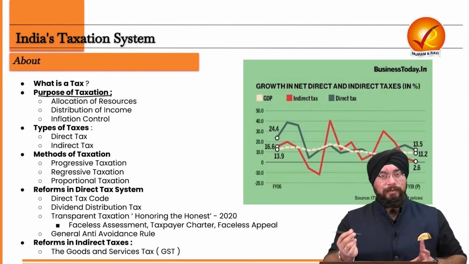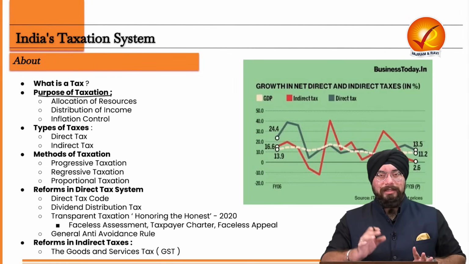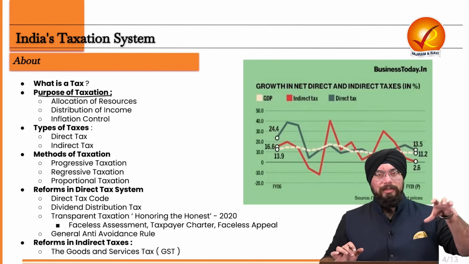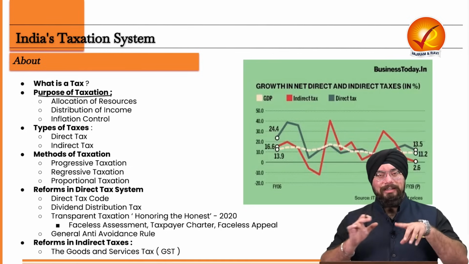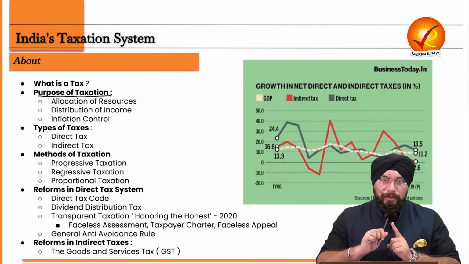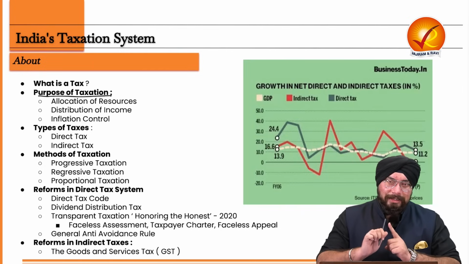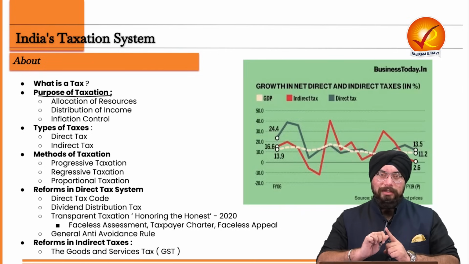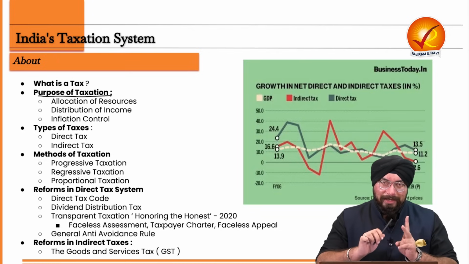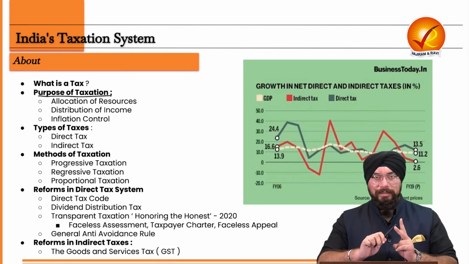Second is distribution of income, which we discussed. That is, government needs to distribute income by taking some income from the richer sections and redistributing it to the poor sections. In order to ensure what? In order to ensure equity and equitable distribution across the country, so that everyone in the country can enjoy and get the benefit of economic growth and development.